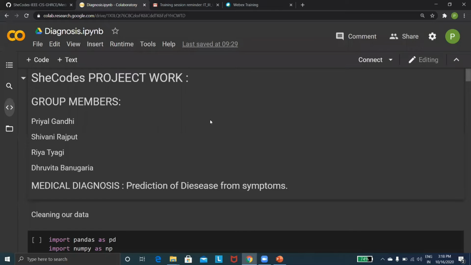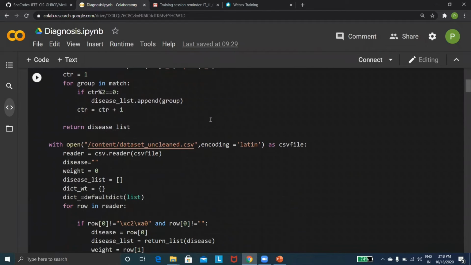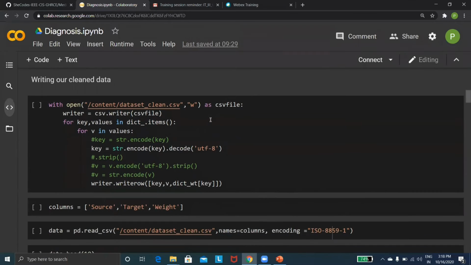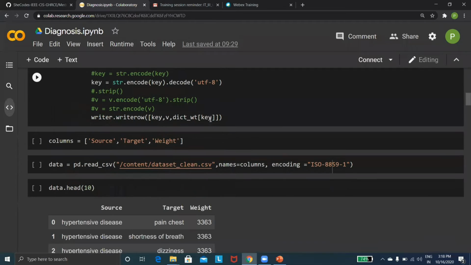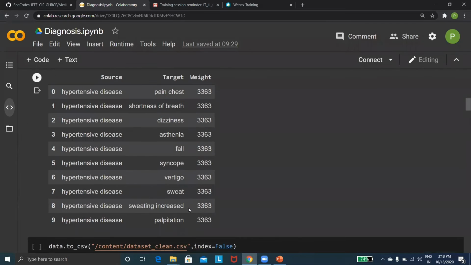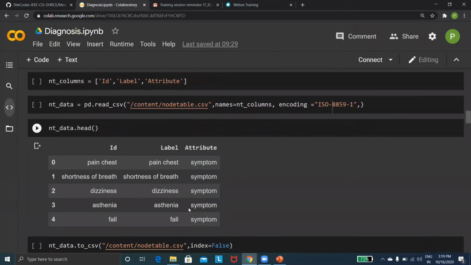And this is our diagnosis code. So here we have imported the libraries which were required, and after that, for cleaning the dataset, we first analyzed the unclean dataset. Further, we write our clean data, which has the columns source, target, and weight. Moreover, we then have the node table CSV file, which we worked on to get the symptoms and disease as per ID, label, and attribute.